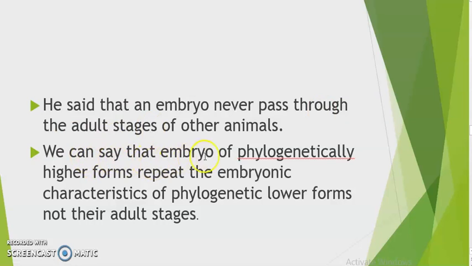So we can say that embryos of phylogenetically higher forms, for example, if we talk about humans, so we are at a higher level, repeat the embryonic characteristics of phylogenetically lower forms. Just like the gill slit is a characteristic of fish, right? It is functional in fish, but in the early embryonic stage, it is shown by us also. So phylogenetically higher forms repeat the embryonic characteristics of phylogenetically lower forms, not their adult stages, right?